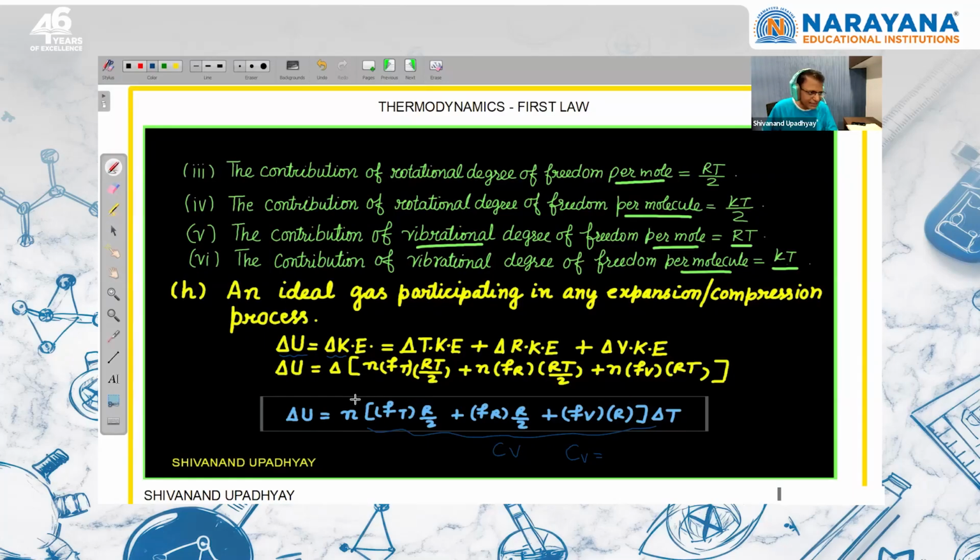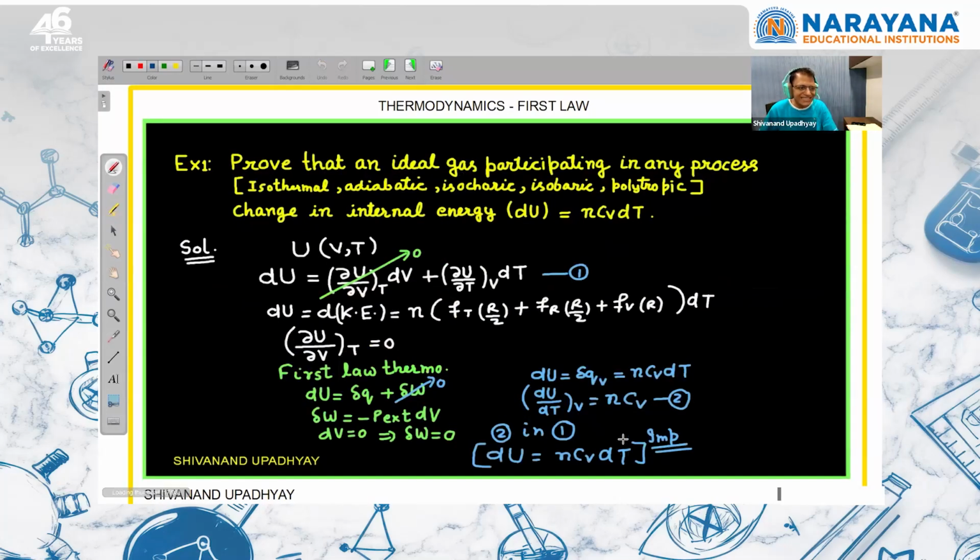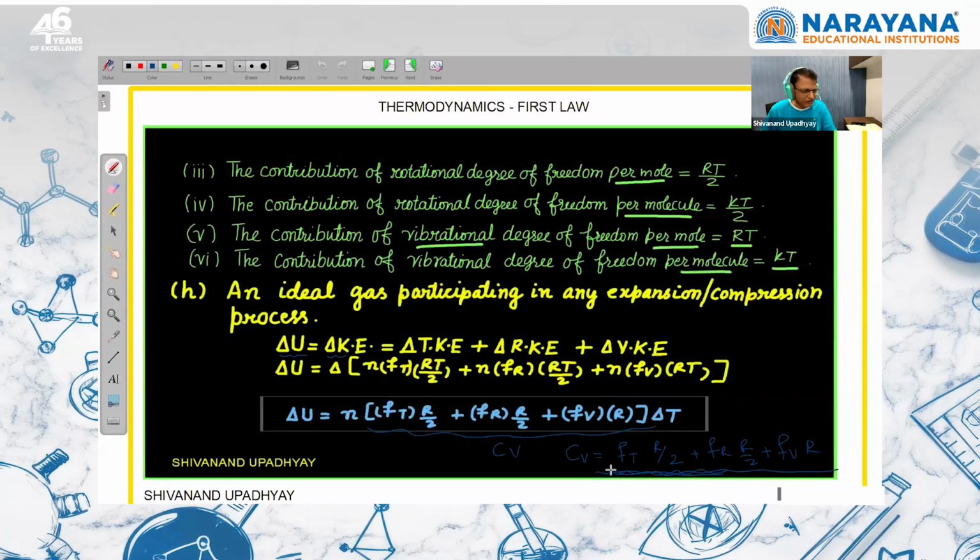So we should know that CV is equal to translational degree of freedom into R by 2, rotational degree of freedom into R by 2, and vibrational degree of freedom into R. So be careful about the language in the question. If nothing is mentioned, then we'll take only these two. If we are talking about monoatomic gas, only translational degree of freedom is there. For diatomic gas, translational and rotational under normal condition will be there. If drastic condition is there, vibrational degree of freedom will also be active, right?